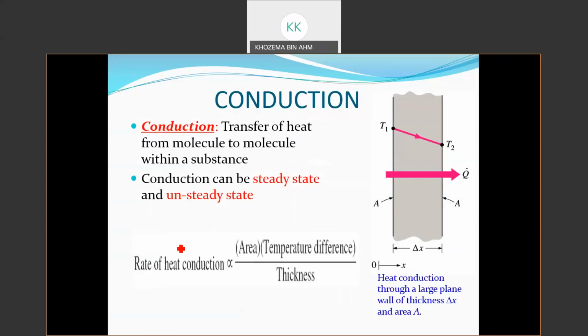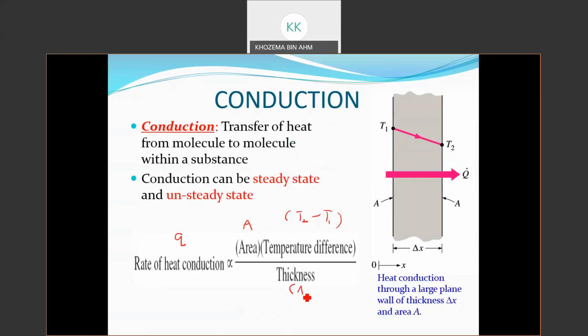Fourier, when he was doing his experiment to find out how conduction happens, discovered that the rate of heat conduction, you can say it as Q, is proportional to the area perpendicular to the direction of heat transfer, which we can call A. It is proportional to the temperature difference, T2 minus T1, and also it is inversely proportional to the thickness of the wall or pipe or any kind of material.